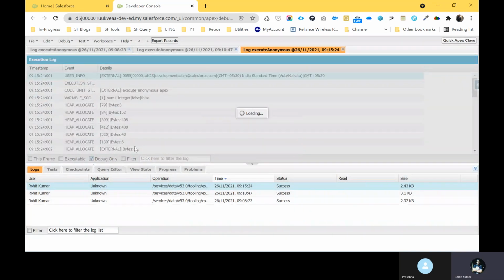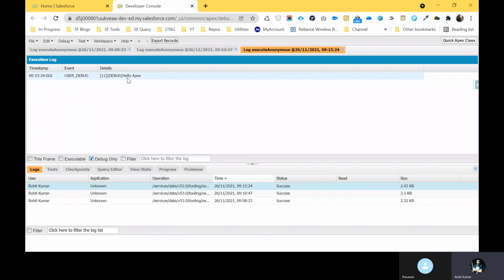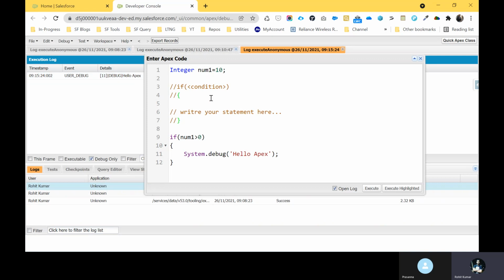Just go ahead here, and you can see "hello apex", because that condition is true, right? This one, num1, means 10 is greater than 0. Yes, it's greater than, so it automatically comes here because it's a true condition. That's why it entered the if block.